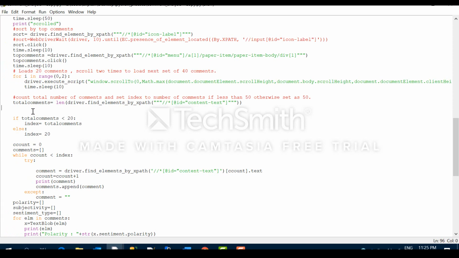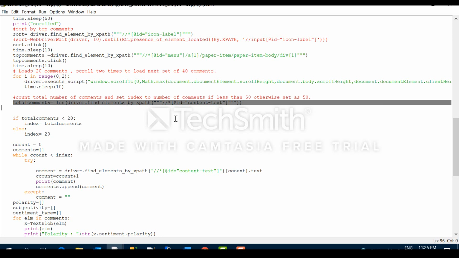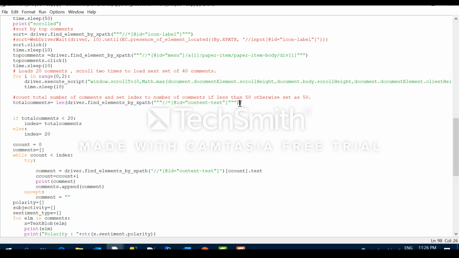Now when comments are taken, here we will take only 20 comments for analysis. So we are giving this condition: if the length of total comments is less than 20, then index equal to total comments. So it is taking the comments.